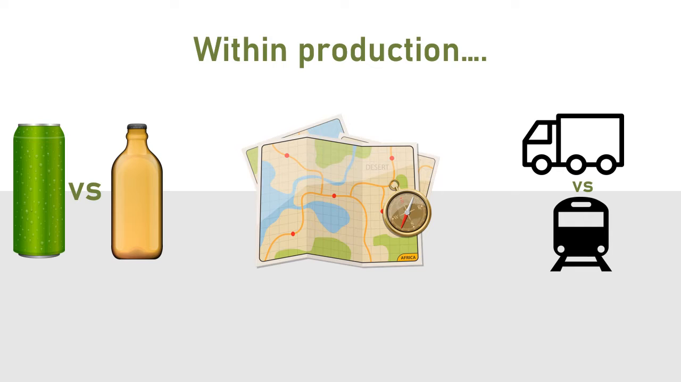Oftentimes, the decision covers economic aspects, such as which choice will cost less. It can also be about convenience, like which transportation mode can deliver fast. However, now we have to take into account the environmental aspect as well, which is not an easy thing to do since there are a lot of things to consider. That's why we use Lifecycle Assessment, or LCA.